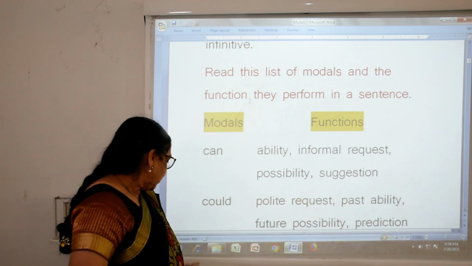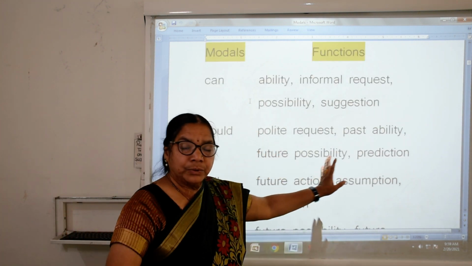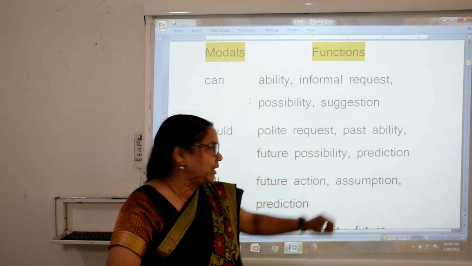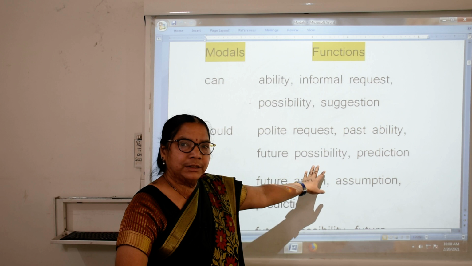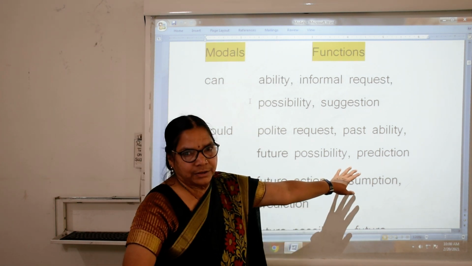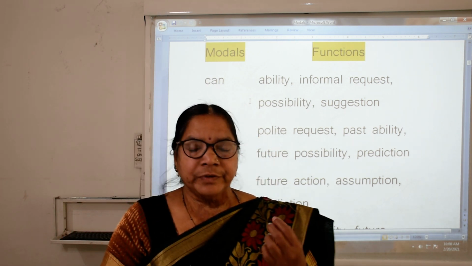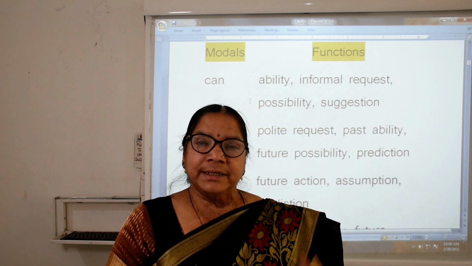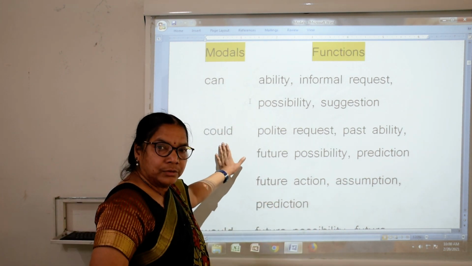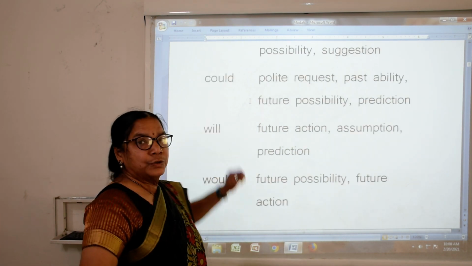Now could. Could is used in polite request, past ability, future possibility, prediction. Could is used in polite request when we have to say something very politely, and when we request something we use could. Then will is used for the future.